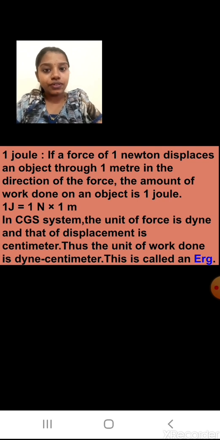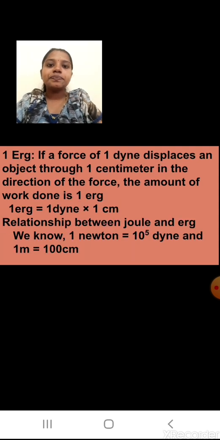Now we'll define again 1 erg of work done. What is 1 erg? If a force of 1 dyne displaces an object through 1 centimeter in the direction of the force, the amount of work done is 1 erg. Students, what will you remember here? Again the keywords. How much force? 1 dyne. How much displacement?